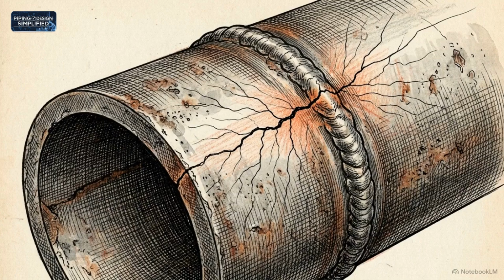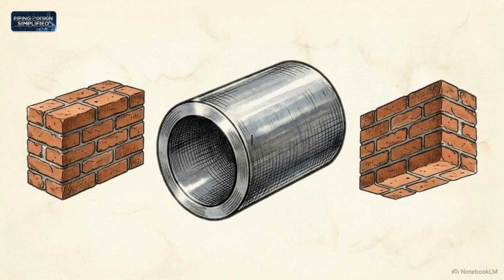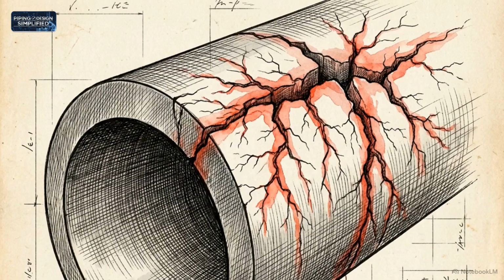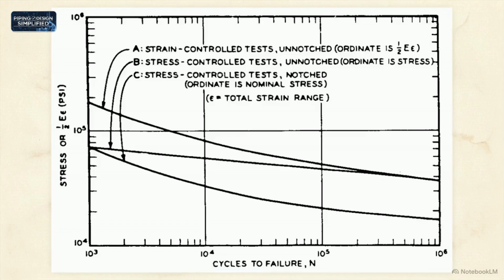The final stress category governs long-term degradation. The shakedown theorem halts gross plastic ratcheting, but repeated thermal cycling continuously stresses the local discontinuities in the pipe, slowly initiating microcracks over years of operation. This is a logarithmic SN fatigue curve, showing the typical relationship among stress, strain, and cycles to failure.